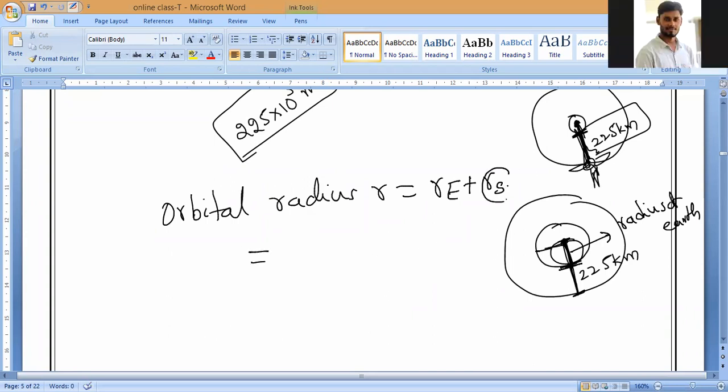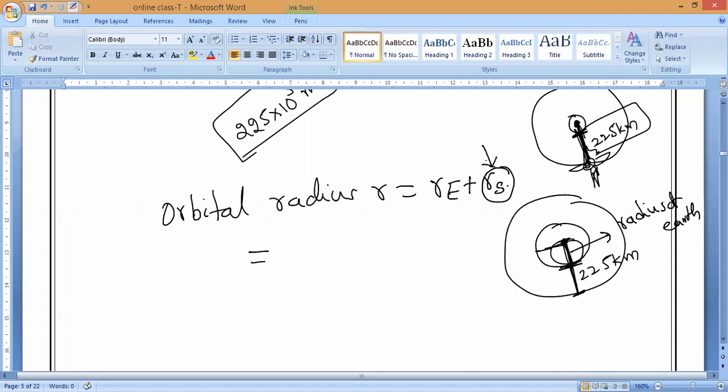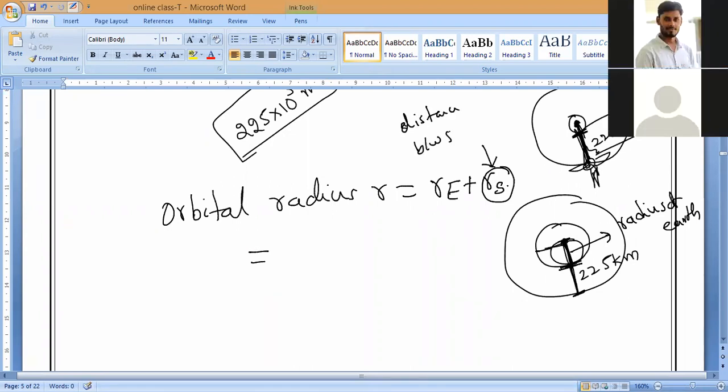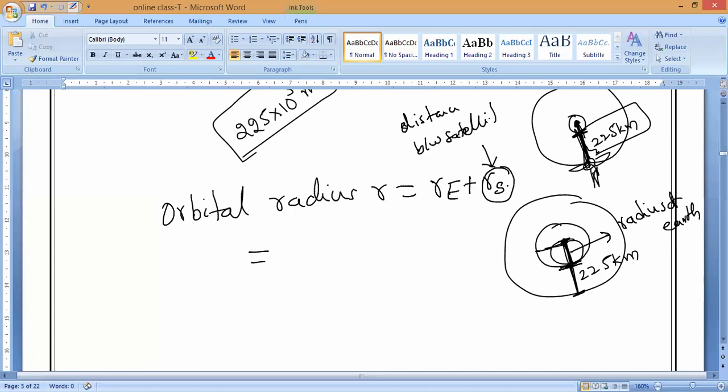What does R_S indicate? The distance of the satellite from the surface. Now, what is the earth radius?